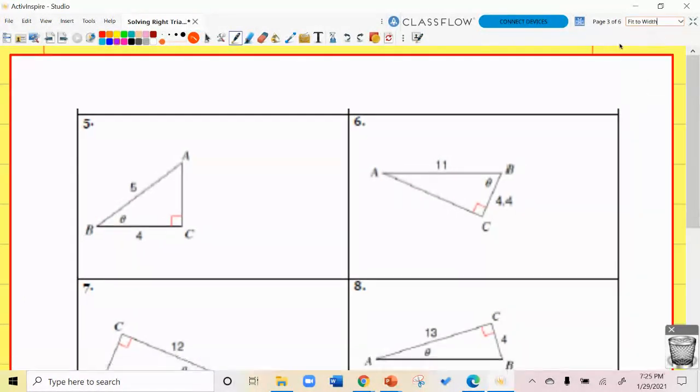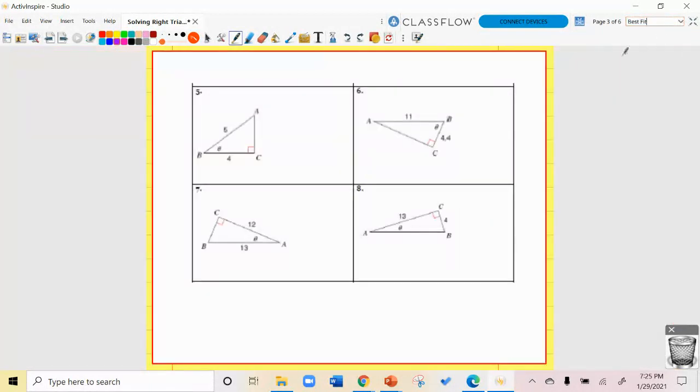So here's what I want you guys to do. Here are some more problems for you. I want you to go ahead and set these up. Not solve them, set them up is what I meant to say. You're not going to solve these yet, because in this, you're actually missing an angle. We don't know how to do that yet. So let's just set them up.